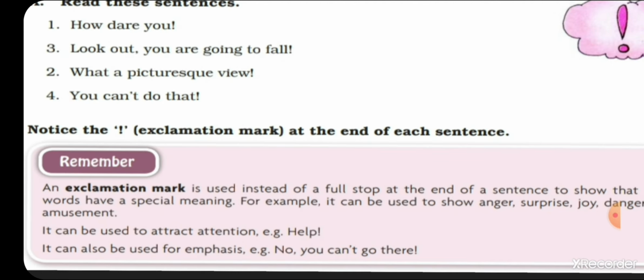Why? To show that the words have a special meaning. For example, it can be used to show anger, surprise, joy, danger or amusement. And students, it can be used to attract attention, like help! At last, put the sign of exclamation. It can also be used for emphasis, like no, you can't go there! Like this students, we can use an exclamation mark to show anger, surprise, joy, danger or amusement.